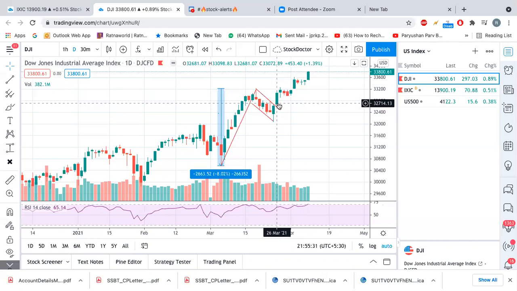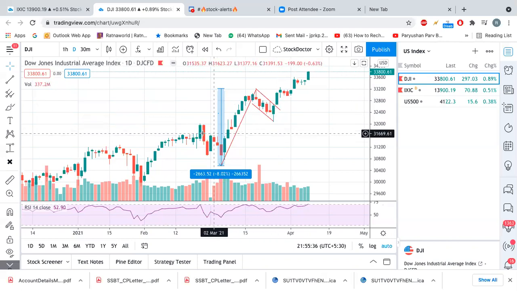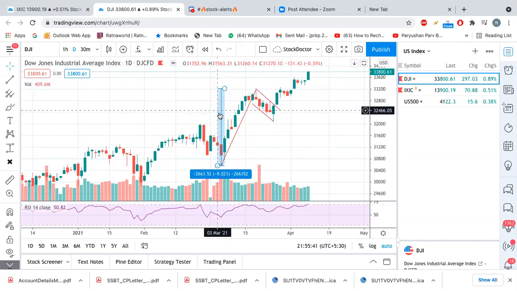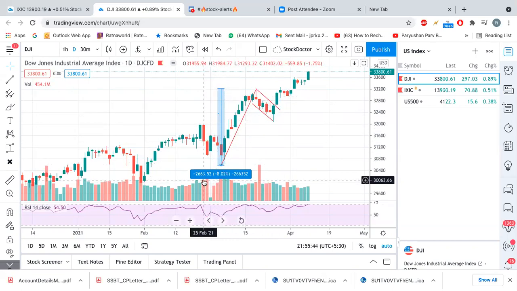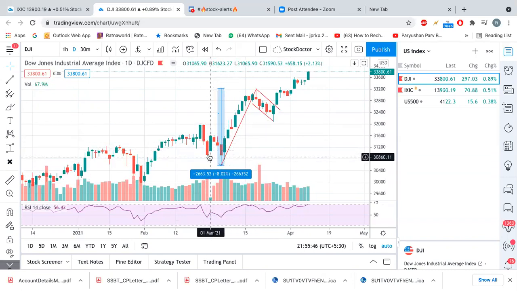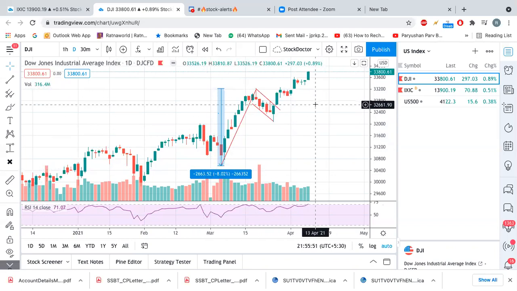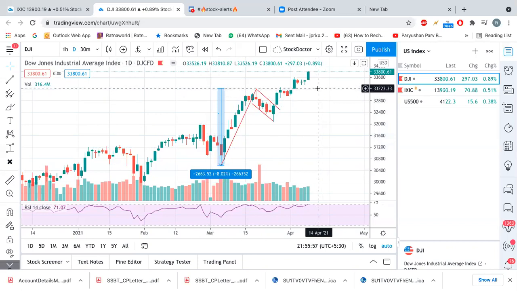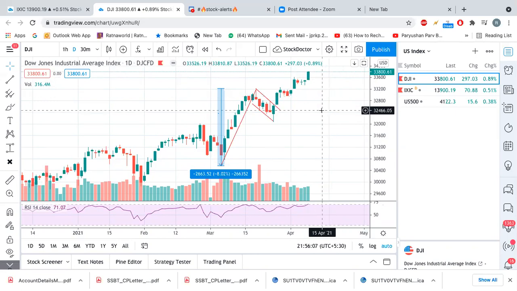So our target was 34,500. In this situation, you can consider not exactly the X point, but 75% of it at least. 75% of it means something near about 1800 to 2000 point upside. So this is what exactly happened. From 32,600, it went about till 33,800. So there is still a chance that it should go around 34,000 till 34,500, right?